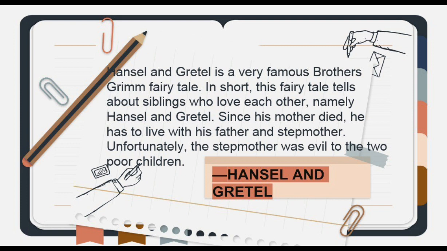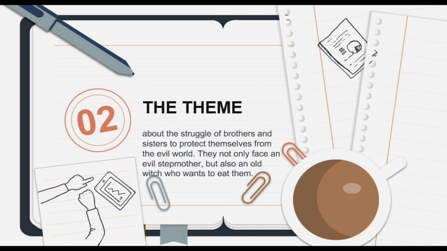Unfortunately, the stepmother was evil to the two poor children. The theme of this story is the struggle of brother and sister to protect themselves from the evil world. They not only face an evil stepmother, but also an old witch who wants to eat them.